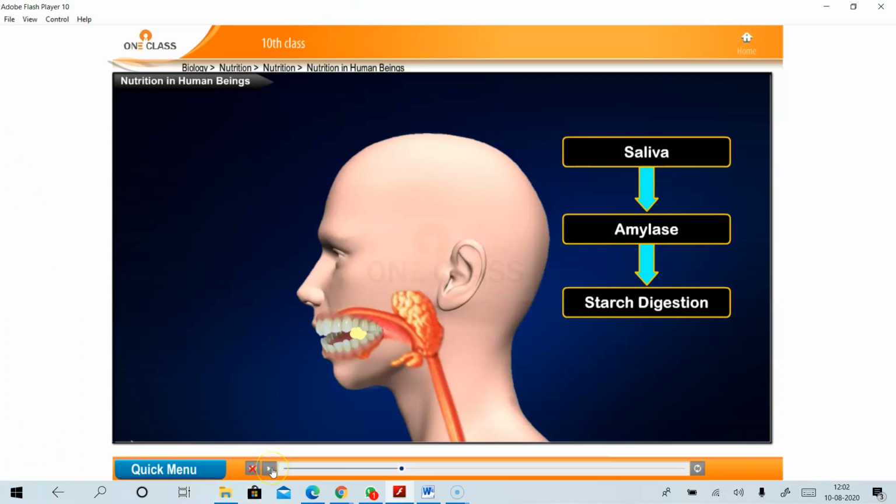So students, mostly 30% of food, that is the initial digestion, takes place in the mouth. You can see the saliva in which amylase is present. Amylase is nothing but an enzyme. Saliva is secreted from the salivary glands. So this enzyme amylase starts the digestion of the food that we intake through the mouth in the mouth itself, to an extent of 30%. So it means 30% of the initial digestion takes place in the mouth.